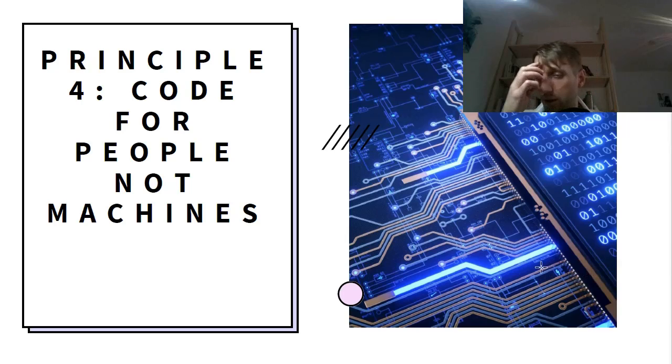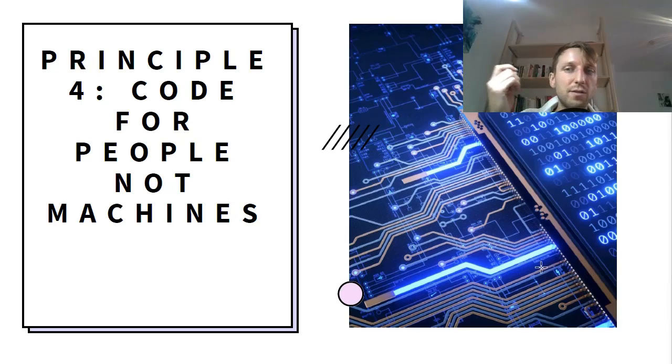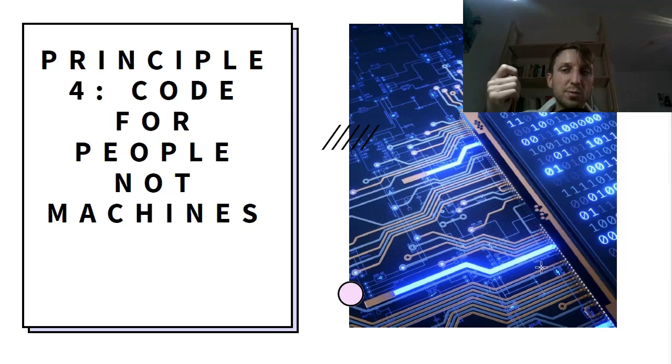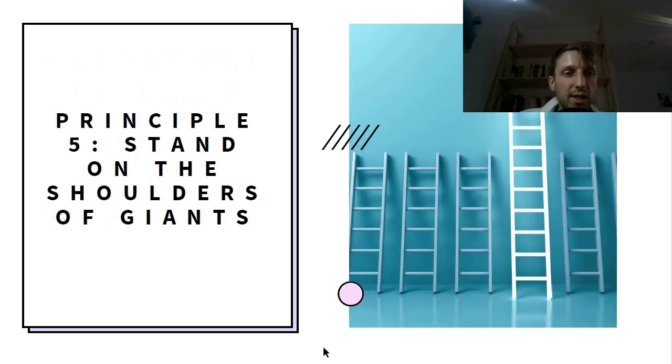There's also a good quotation by Martin Fowler, who is the international expert on software engineering and author of the popular book Refactoring. He argues that any fool can write code that a computer can understand, but good programmers write code that humans can understand. So this is really a critical principle. Let's dive into the next principle, stand on the shoulders of giants.